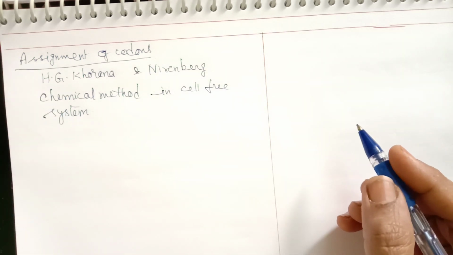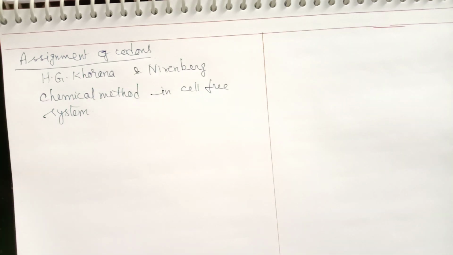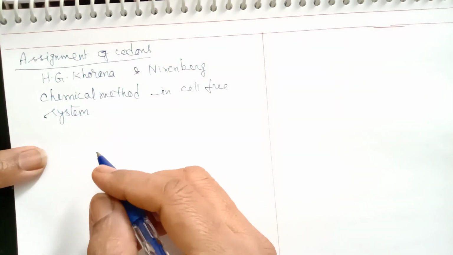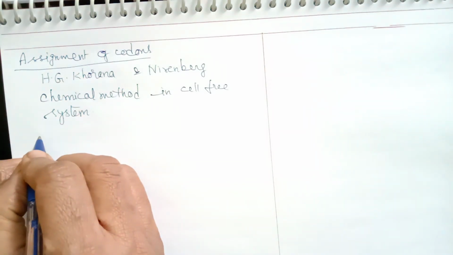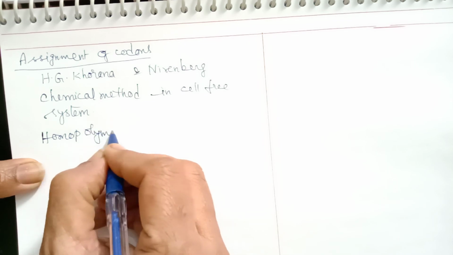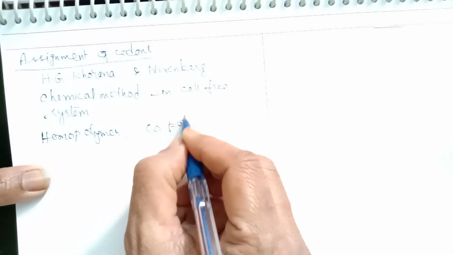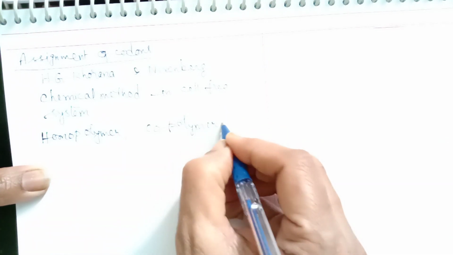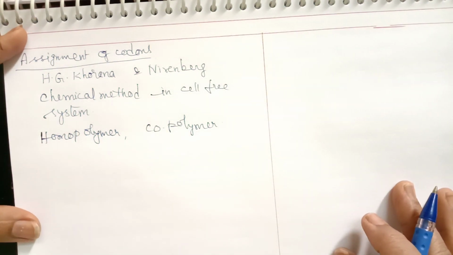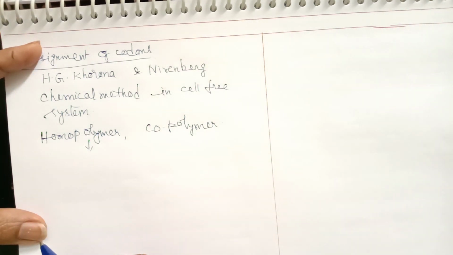So, now let us see what study is done in these isolated cells. How is the study done for deciphering the genetic code? It is done by the following two types of methods. One is called the homopolymer method, and the other one is called the copolymer method.